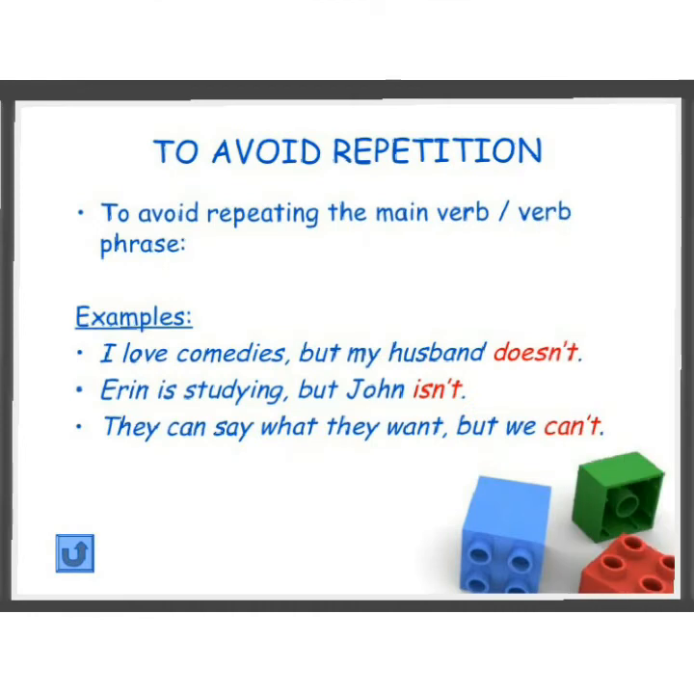Now let's see the use of these verbs to avoid repetition. They are used to avoid repeating the main verb or verb phrase. Let's understand with the help of some examples. Number 1. I love comedies, but my husband doesn't. Erin is studying, but John isn't. They can say what they want, but we can't. Here in these examples, we can see that the repetition is avoided at the end of the sentences.